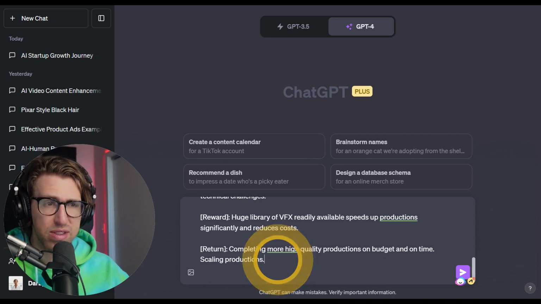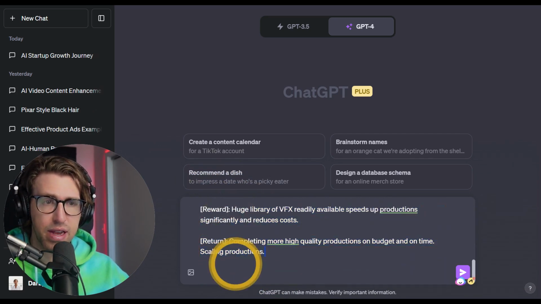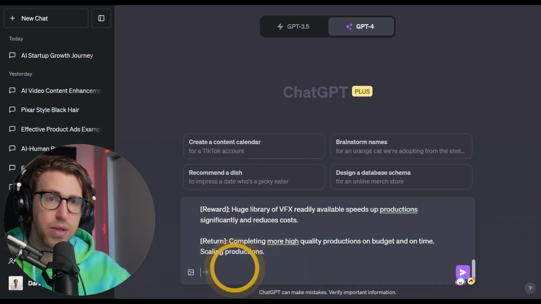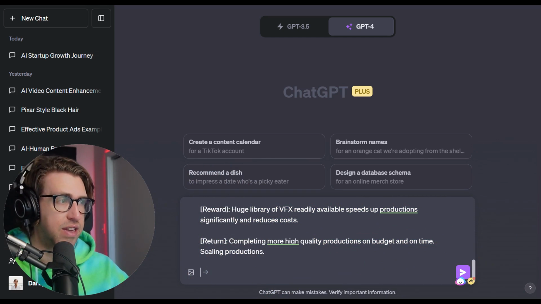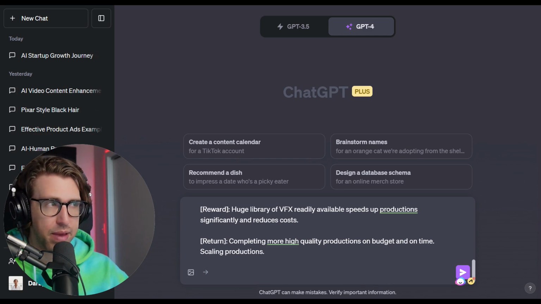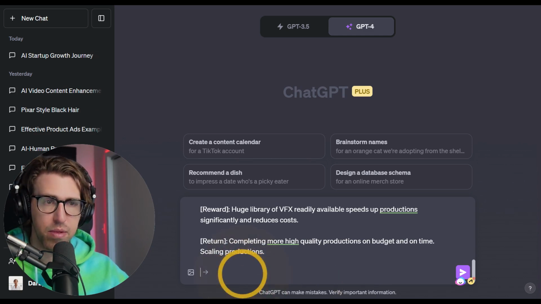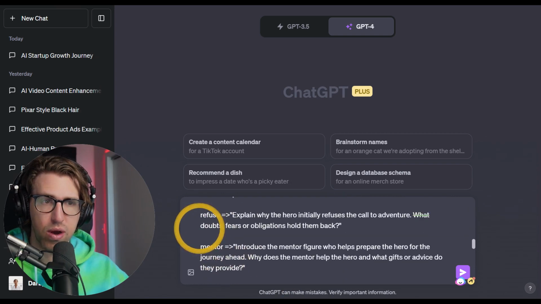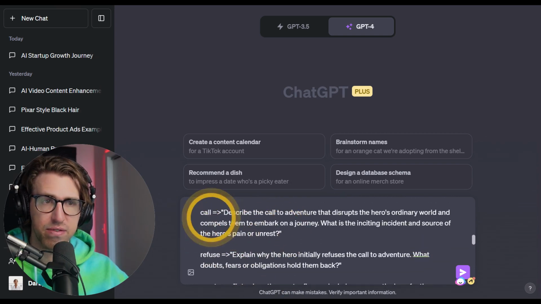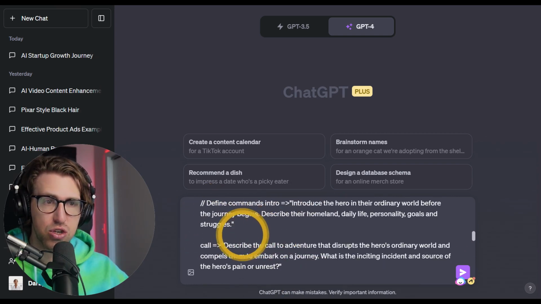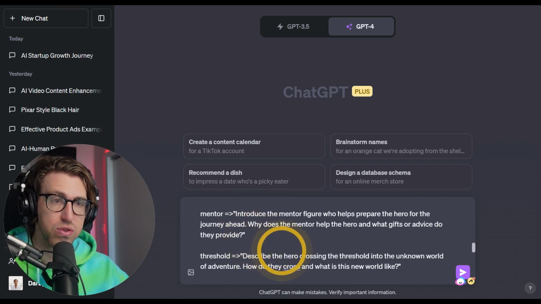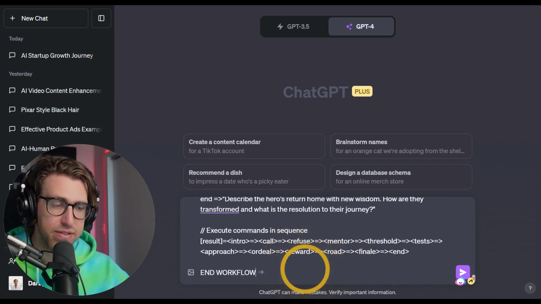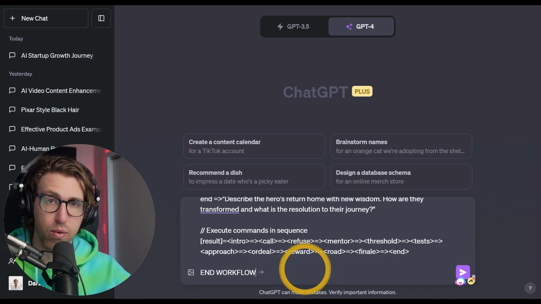And from there, once I've got all this content figured out, then I'm going to go on to part two, which is going to be the execution of this workflow. And so I'm going to grab my command stack from the blog, pasting it in here. You can see it's going through each one of these narratives from the intro to the call to the refusal to the mentor. So now that I've selected my content brief, and now that I've got my workflow ready to run,